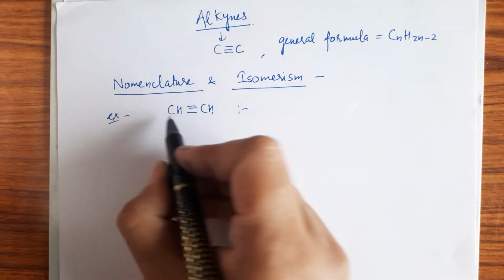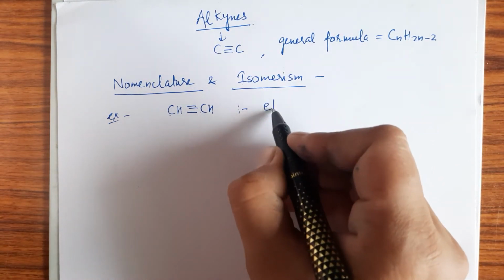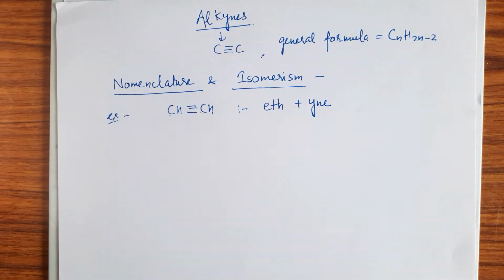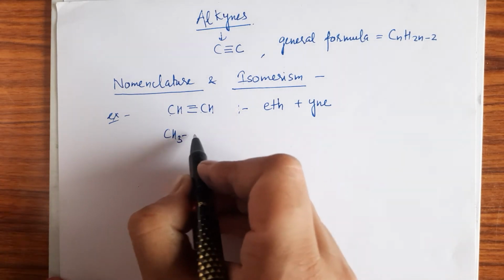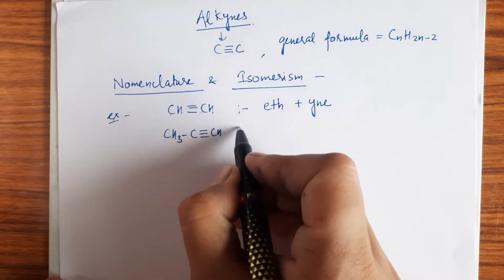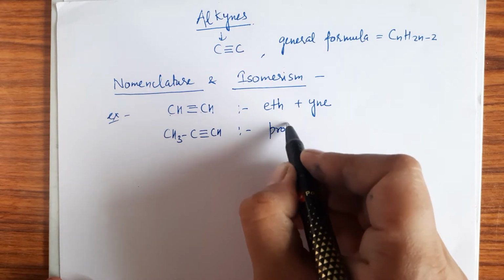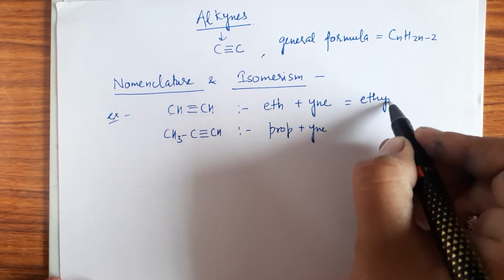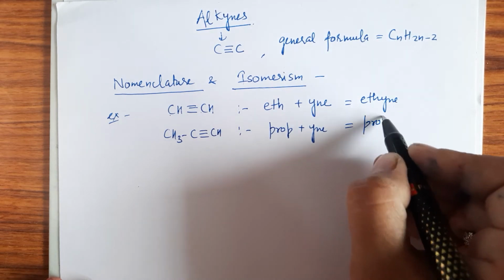It is because it consists of two carbon, that means word root plus "-ine" as a suffix. "-ine" is used as a suffix, that means here we are using "-ine" as a suffix in case of alkyne. In the same way, if we take CH3 C triple bond CH, then the name will be prop plus "-ine". This is ethyne and this will be propyne, right?